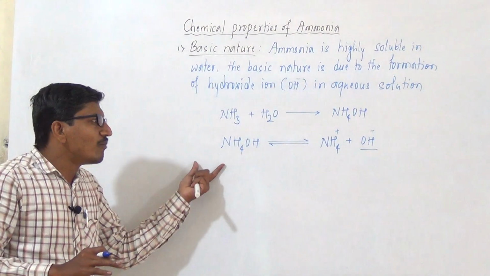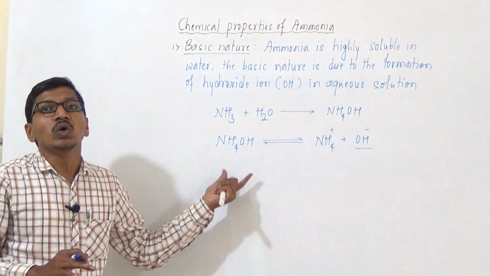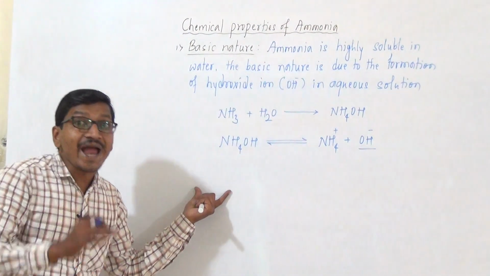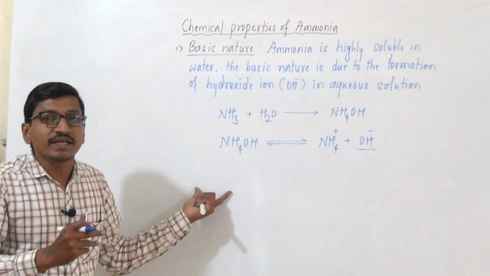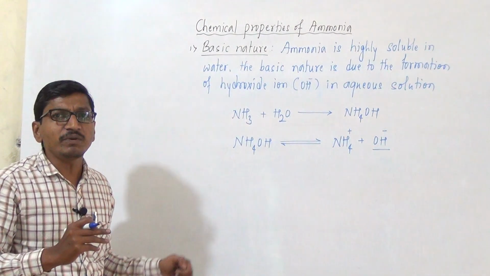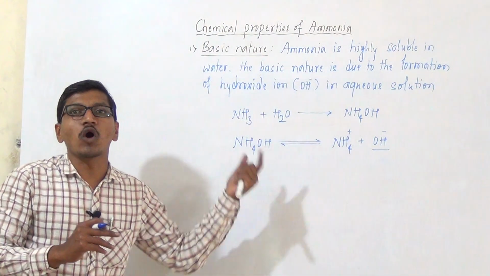Ammonia also acts as a base according to the Bronsted-Lowry concept, and it reacts with acids to form salts.